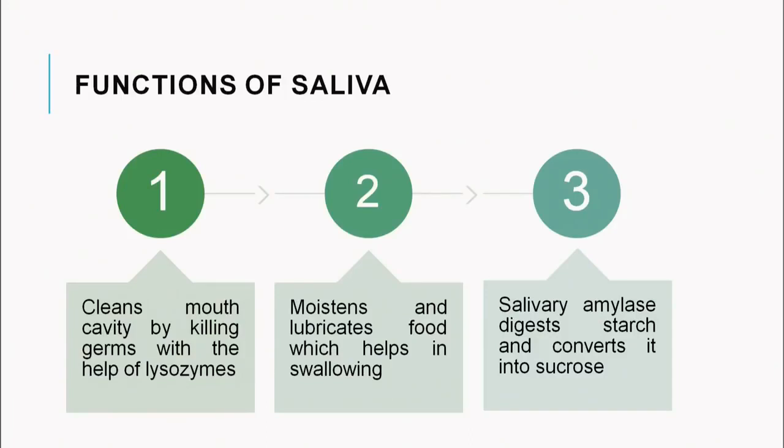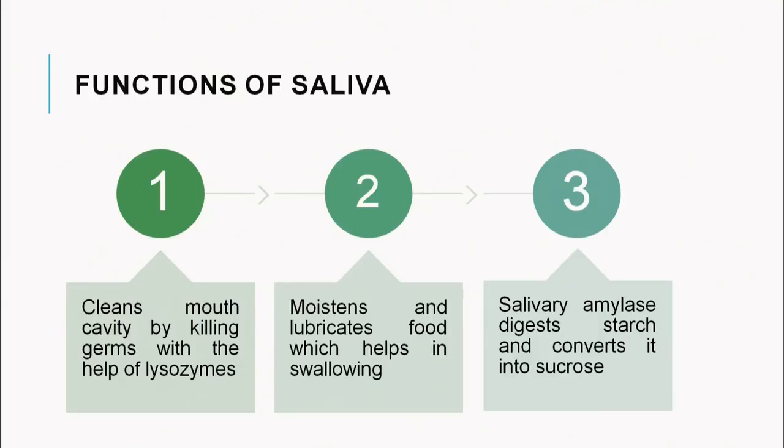Now, what are the functions of saliva? Saliva cleans the mouth cavity by killing the germs with the help of lysozymes. Then it also moistens and lubricates food, which helps in swallowing. Otherwise, if the food is dry, we won't be able to swallow it. Then the third is that they produce the salivary amylase.